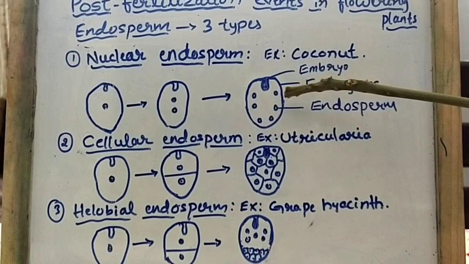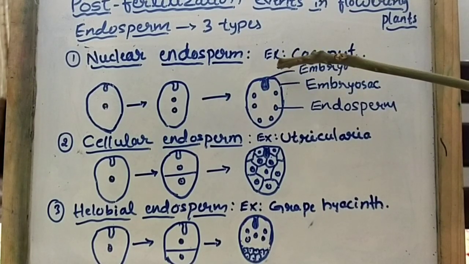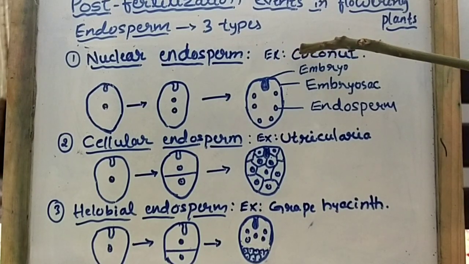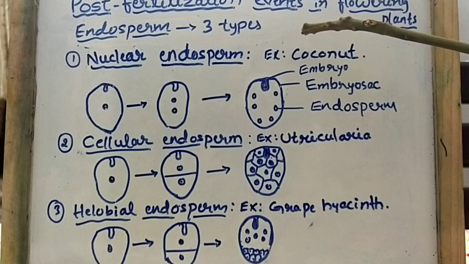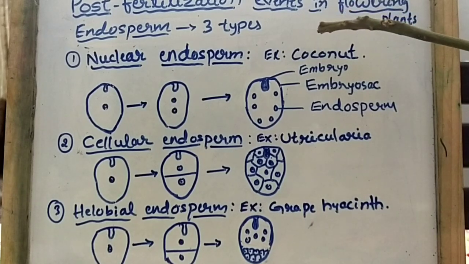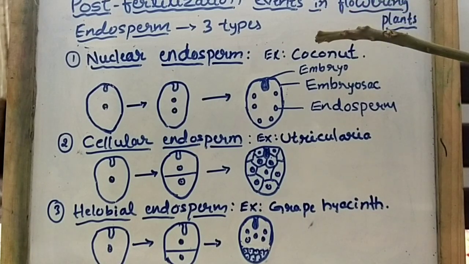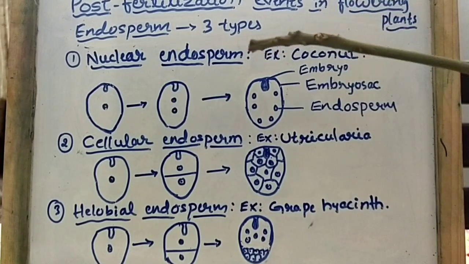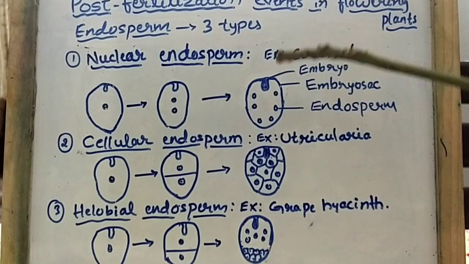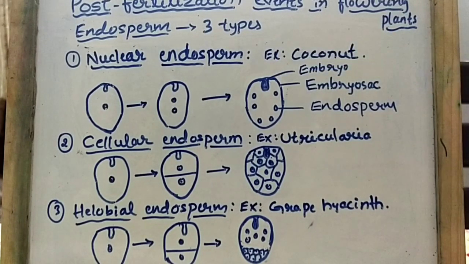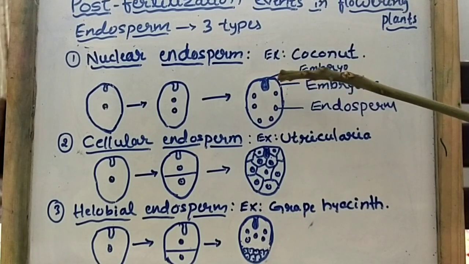And here you can see the presence of the embryo. Always remember this: endosperm development precedes embryo development. First the development of endosperm takes place, and only after that can we see the development of the embryo. Understood? So this is about nuclear endosperm. Example for this is coconut. What you have to remember here is that only division of the nucleus takes place.